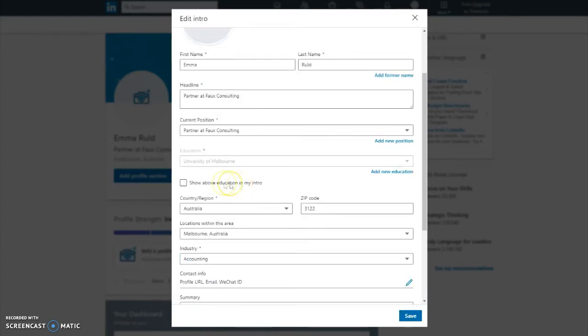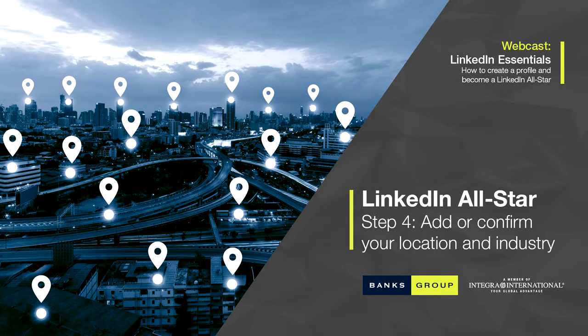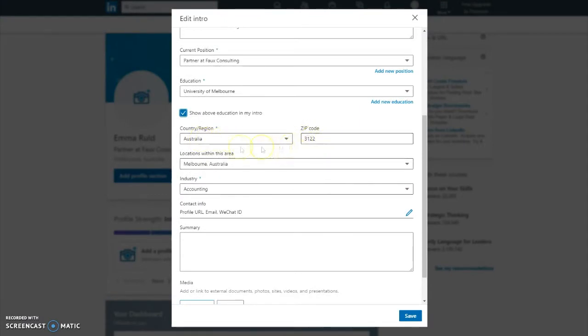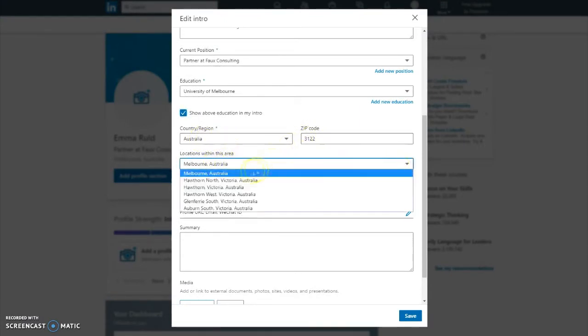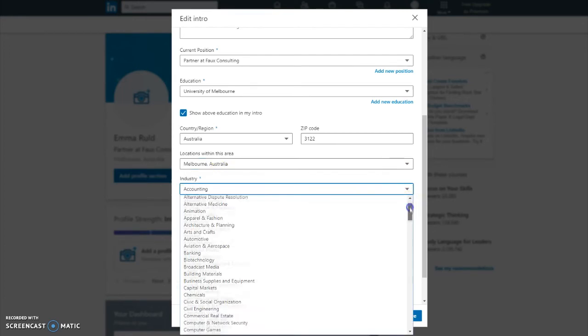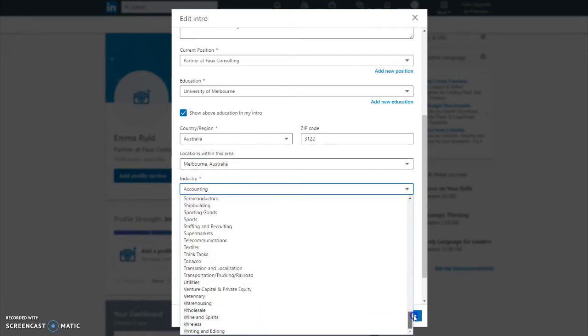If you would like to list your education below your current employer at the top of your profile, tick this checkbox. Otherwise, feel free to leave it unticked. You may remember that we've already entered our country, zip code and industry previously, so these should be already pre-filled. However, if you need to make any adjustments, you can do so here.